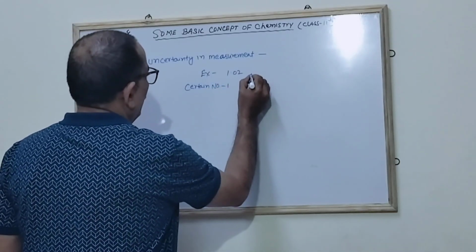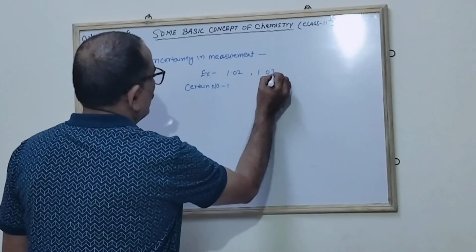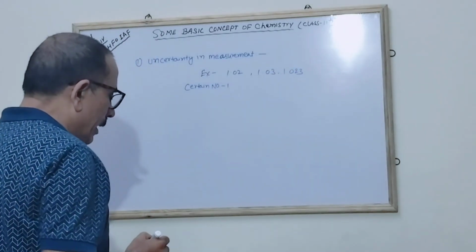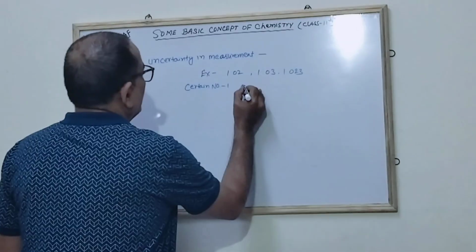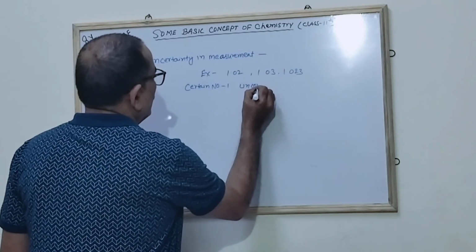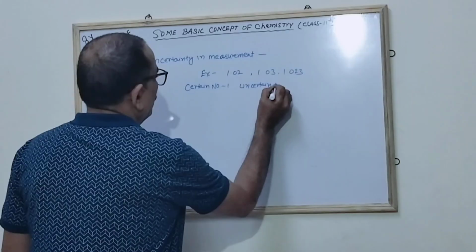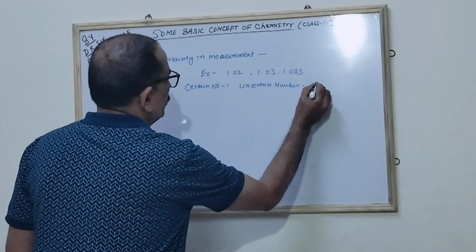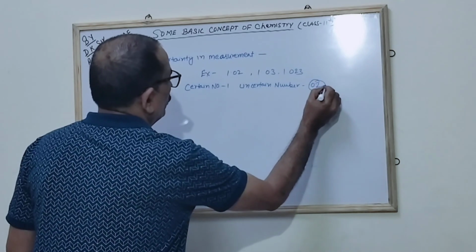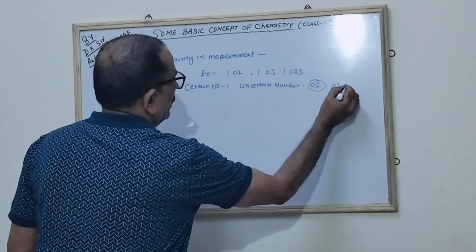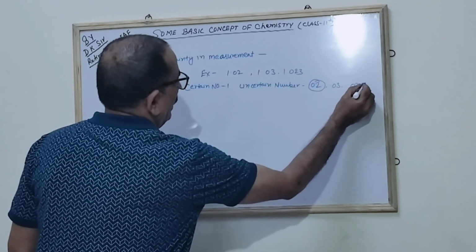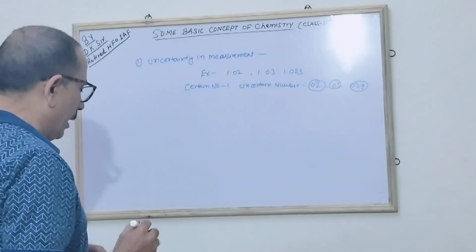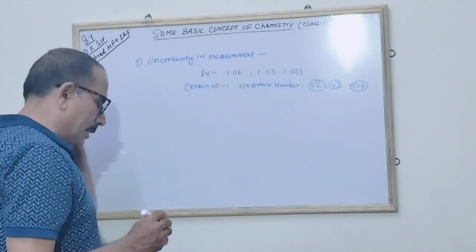Naturally, the certain number is 1, then 1.03, 1.023, this all will become the uncertain number. The uncertain number will be the 0.02, the 0.03, the 0.023, correct? This all is about the uncertainty in the measurement, correct?